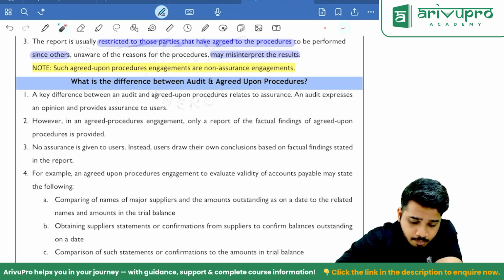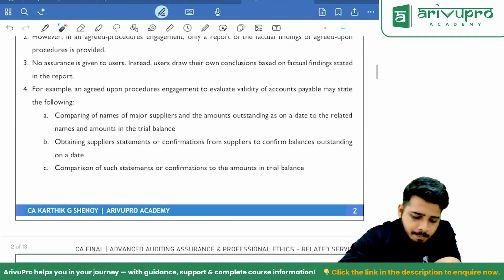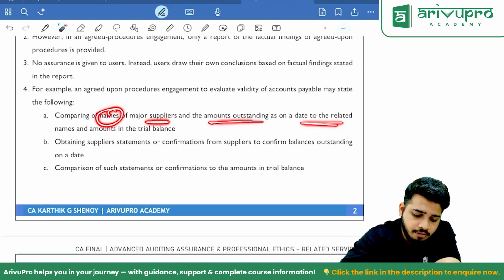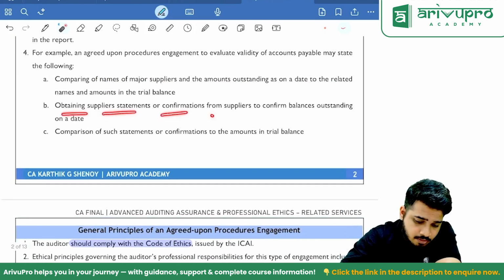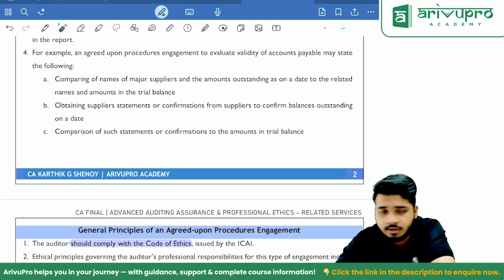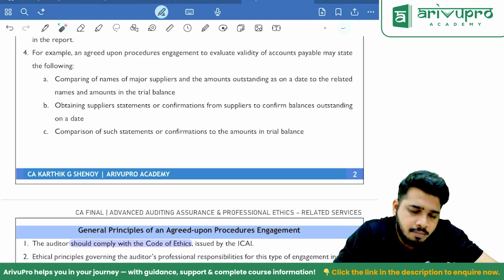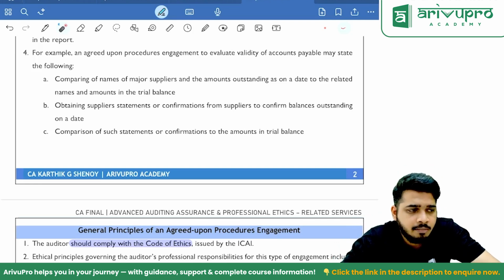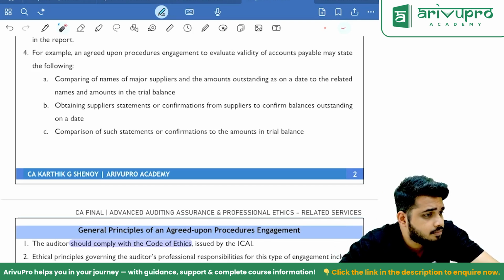Agreed upon procedures engagement to evaluate validity of accounts payable may state the following. See, this is an example. Comparing the names of suppliers and the amount outstanding as on the date of trial balance. Obtaining supplier statements and confirmation from suppliers to confirm balances as on that date. So take the confirmation and check and tell. See, this is what your trial balance shows, 10 lakh rupees, confirmation shows 20 lakh rupees. That's it. I am not giving any opinion.